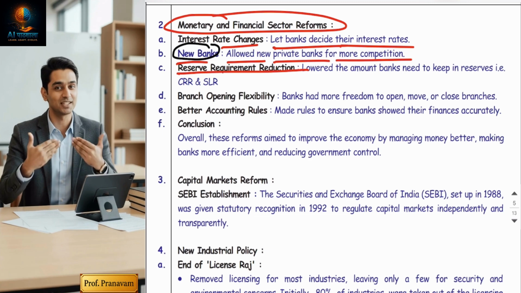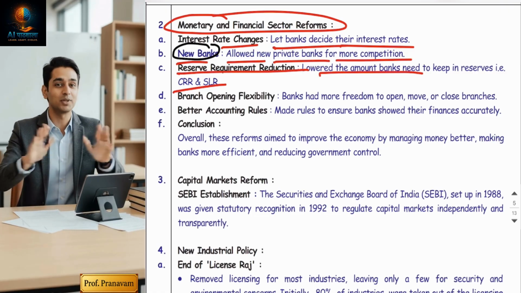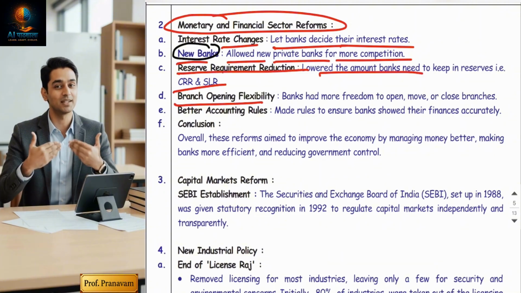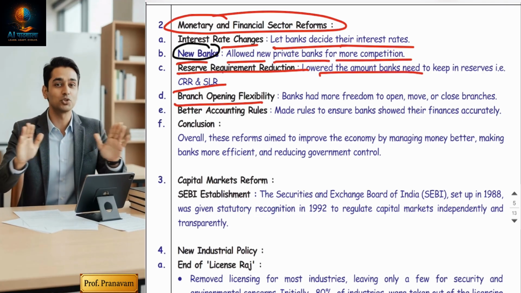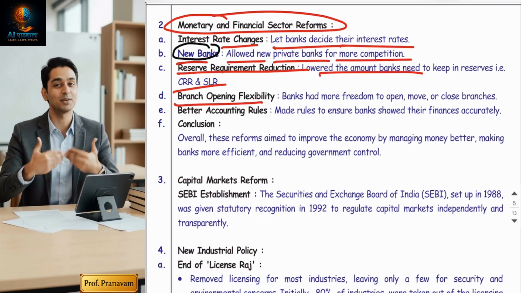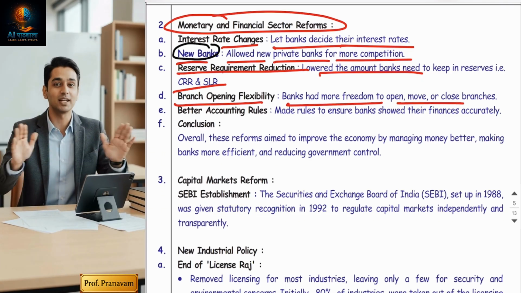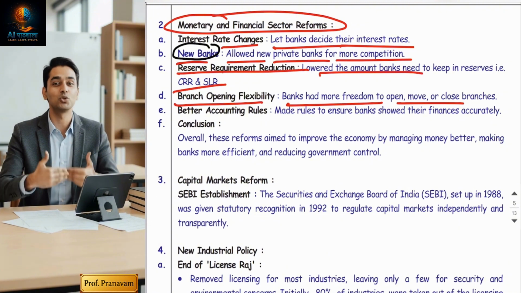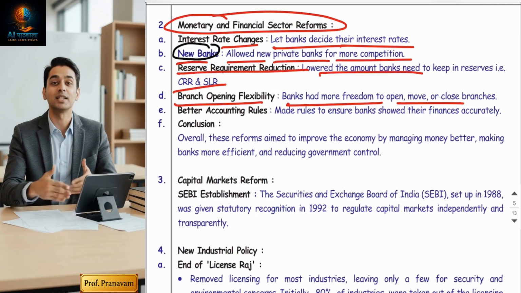So in this reform, they have reduced CRR and SLR so that banks have more liquidity and can provide more loans to the public, and more development could take place. Branch opening flexibility: RBI has made complex rules easy and given banks flexibility in opening branches. Now banks can easily, without a lot of formalities, open branches wherever they want and close them whenever they want. Banks got the freedom to do business however they want.